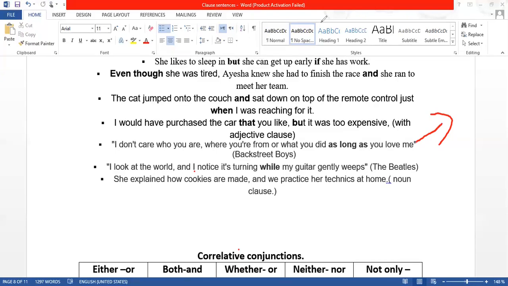Okay, good. So this is a song, and these lines are from that song. So, see, I don't care who you are, where you're from, and what you did, as long as. So this as long as is a subordinating conjunction. The another one is: I look at the world and I notice it's turning while my guitar gently weeps. This is by the Beatles, another very famous music band. So while is a subordinating conjunction. Do you understand?